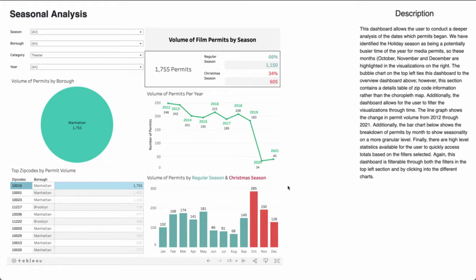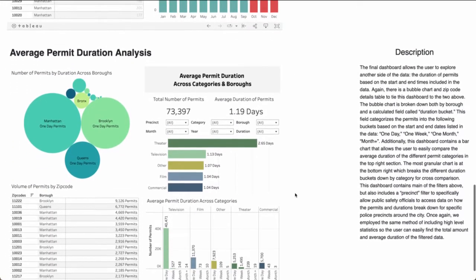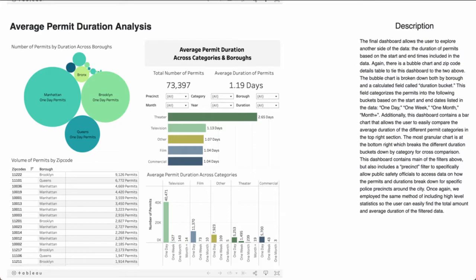Let's move on to our final dashboard. Here the user can conduct analysis based on the duration of permits. Again, we've included a bubble chart and a zip code details table to show location data. Now, the right side of the dashboard, we also have a breakdown of average permit duration by category right here. Additionally, we've included another view where we split up each permit into different duration buckets of 1 day, 1 week, 1 month, and month plus, with panels for all different categories down here.